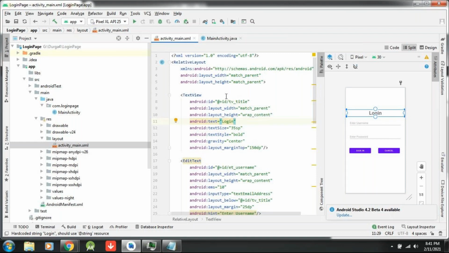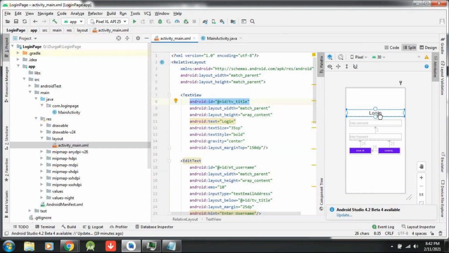If a view is not required to be handled from the backend, don't write it. It's a waste of memory. For example, here the title I have written is login title. I have written an ID for the purpose of the relative layout, but this ID is not required for me. Have you ever seen something happening by clicking on the title?